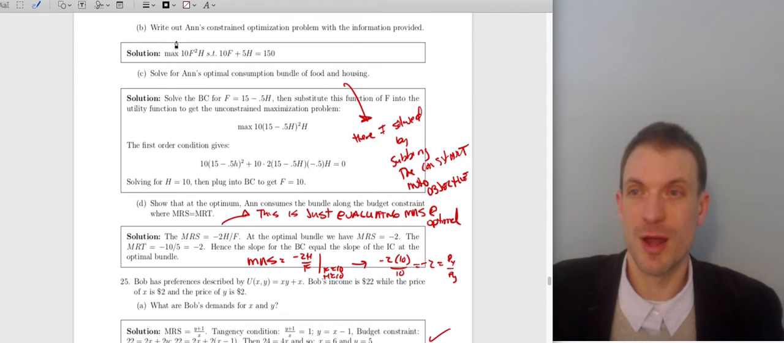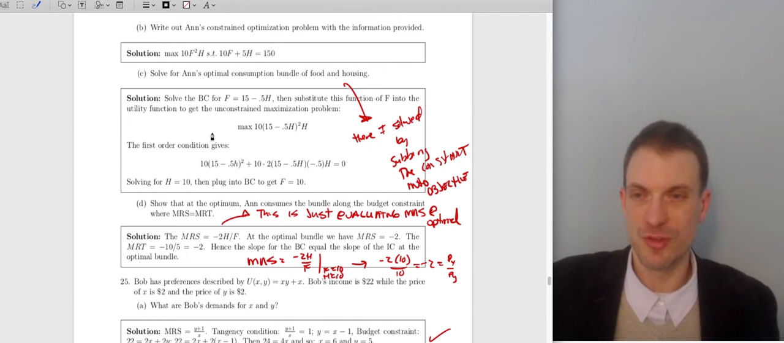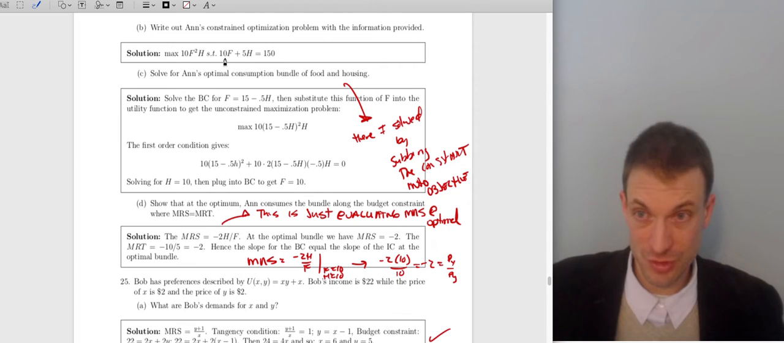So the way that I did it in the problem is I said, let's write out Ann's constrained optimization problem, this right here. Solve for Ann's optimal consumption bundle of food and housing. Now I'm demonstrating a different type of solution. You probably want to just do this with a standard Lagrangian approach, like I was starting off saying. What I've done here is take the budget constraint and solve it for F.